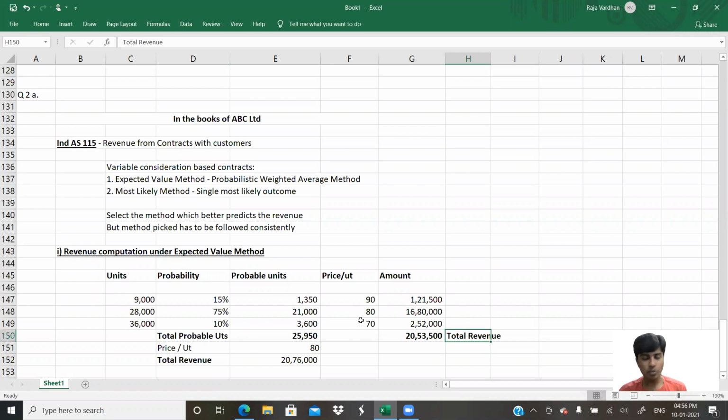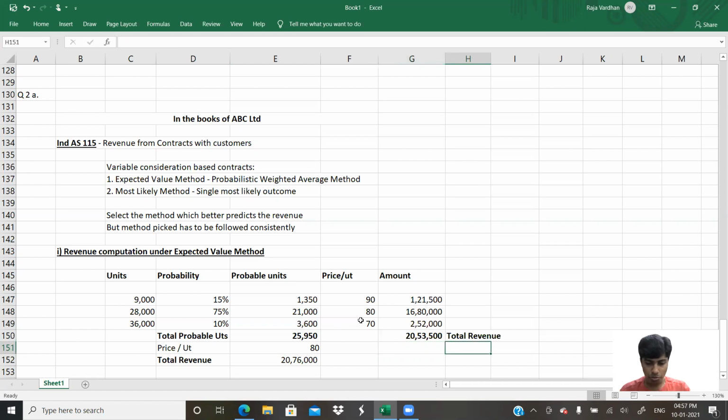So expected revenue is 20,53,500. Why am I not writing total expected revenue? Because in the question they've given the total expected revenue matched with the actual revenue, because the number of units matched. Well, I'll tell you what the minute difference here is. Here it is 80 and then 20,76,000. 20,76,000 is the revenue under this method, and 20,53,500 under the one I'm asking you to do.